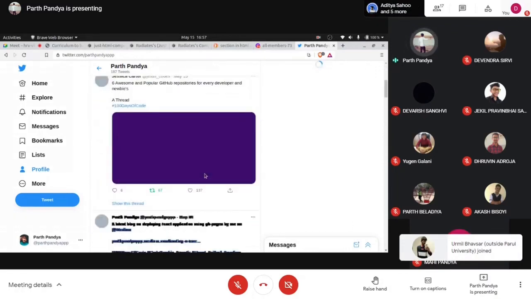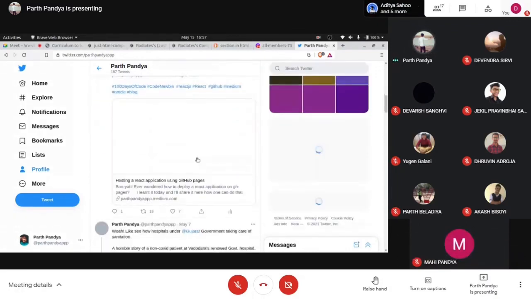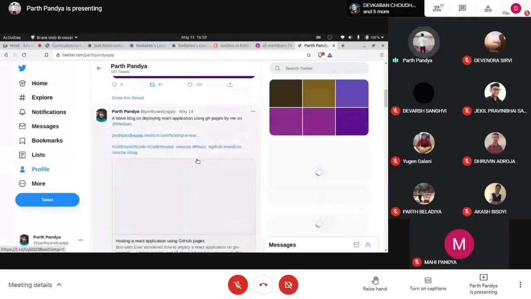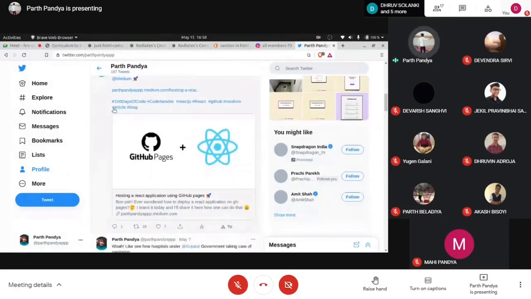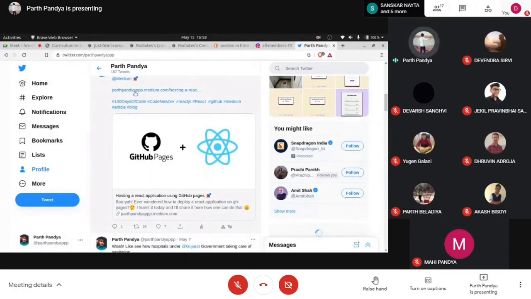There's a lot more we have to know with this. Okay, now what I have done, I inserted a Medium link. I recently did a blog post and I inserted a link in this Twitter. What it will do is create an image which I have inserted in this metadata. It will also show the title of the page and the description. So this will eventually make a card of it. These are the OG tags, Open Graph tags, I'm talking about.